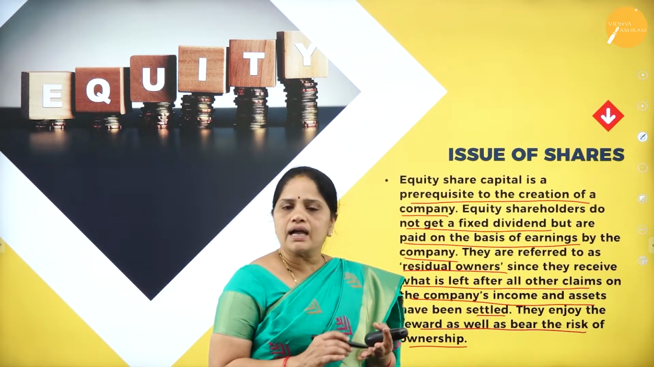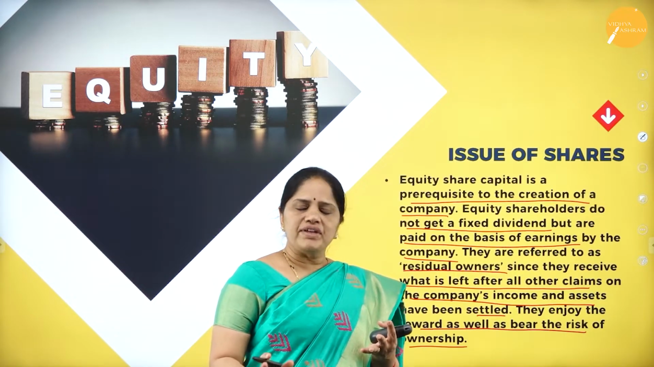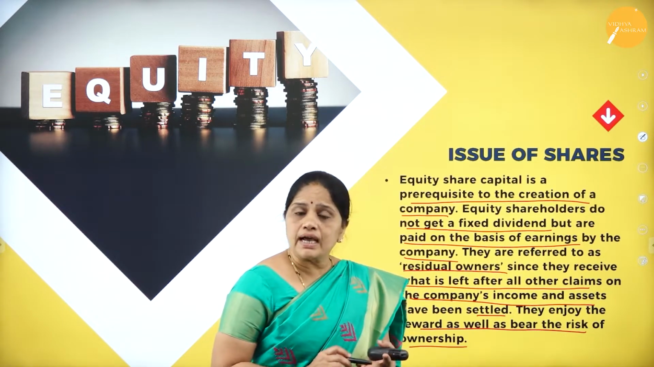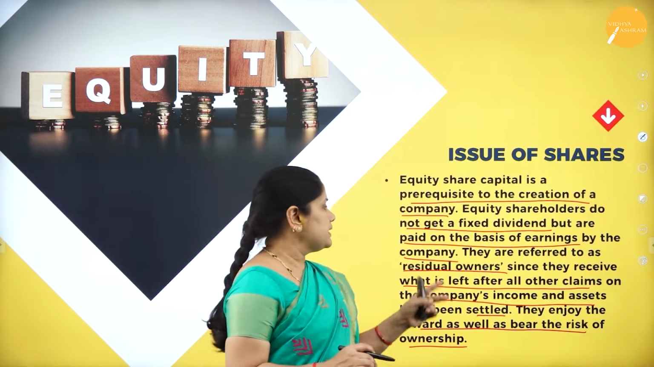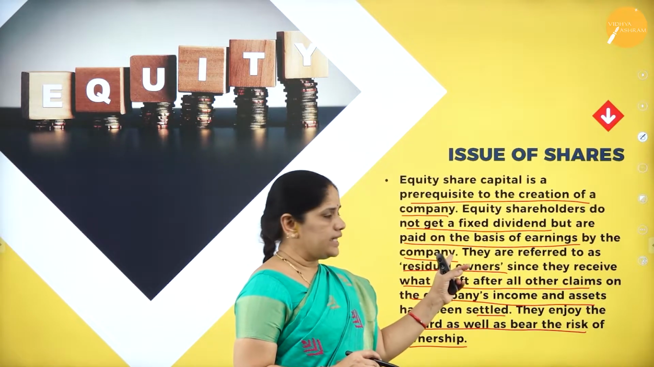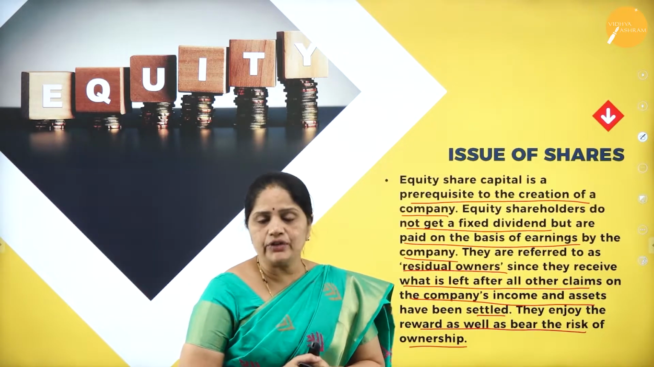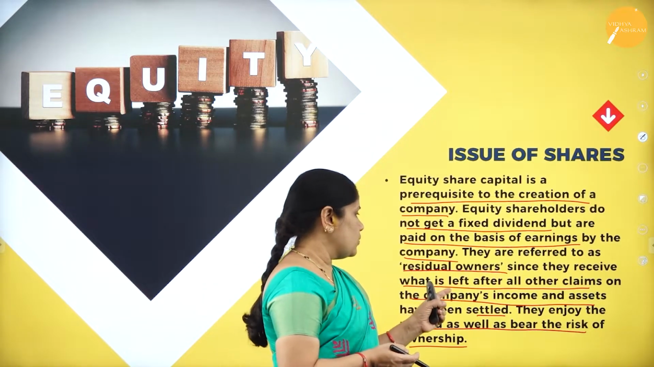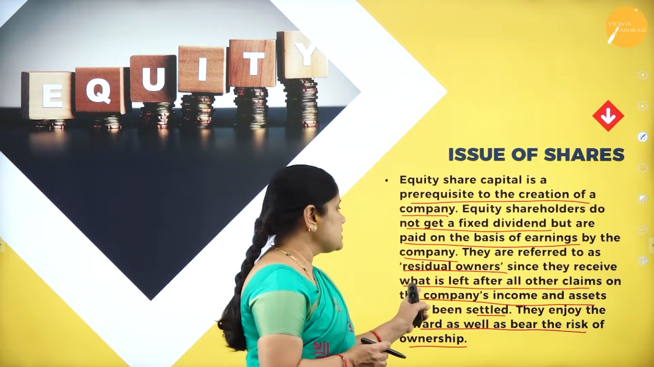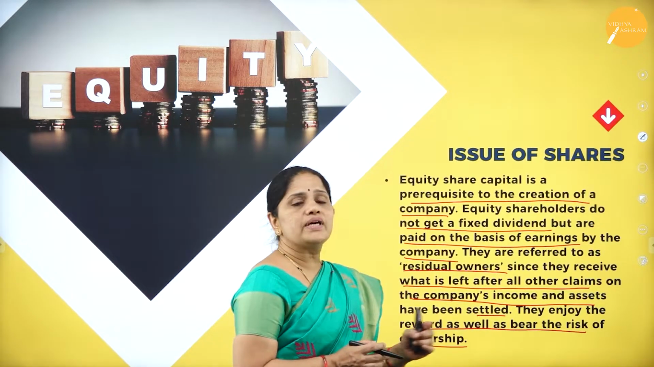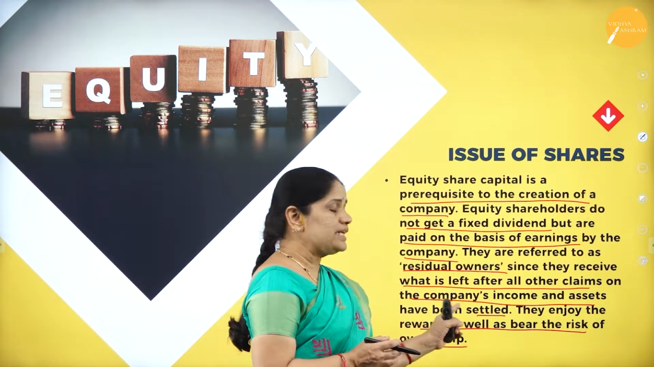That is, if the company is in loss, then they will not get any dividend. But if the company is having profit, only then they will be giving the dividend. Then they are referred to as the residual owners. Why do we refer to them as the residual owners? Since they receive what is left after all other claims on the company's income and assets have been settled.